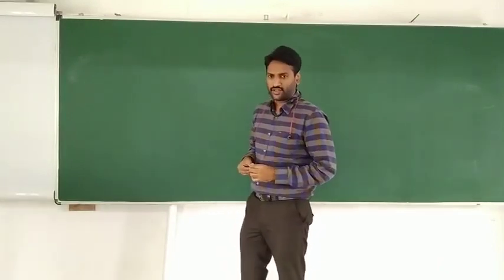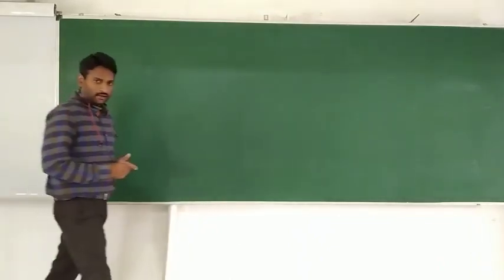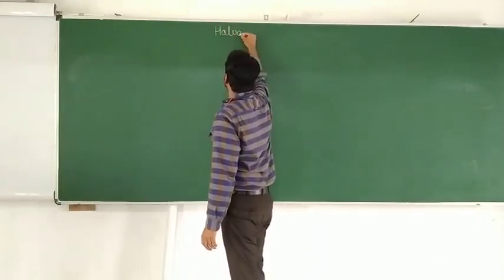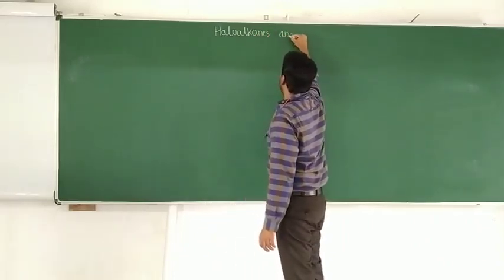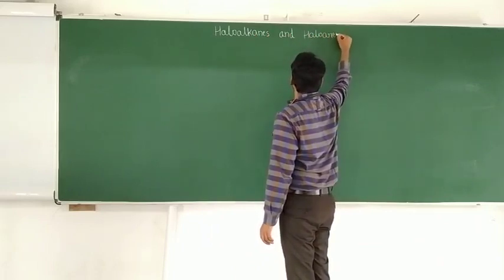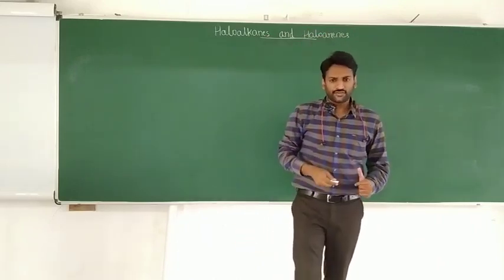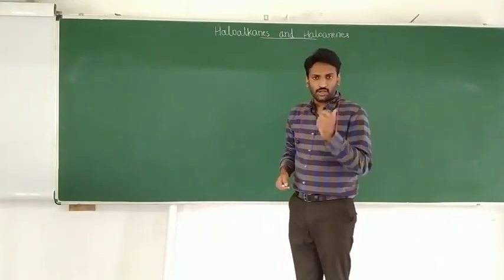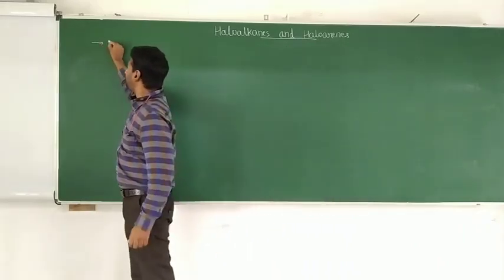So today we will discuss a chapter called haloalkanes and haloarenes. This is the first chapter of organic chemistry in your second PU, your second PUC first chapter of organic chemistry.